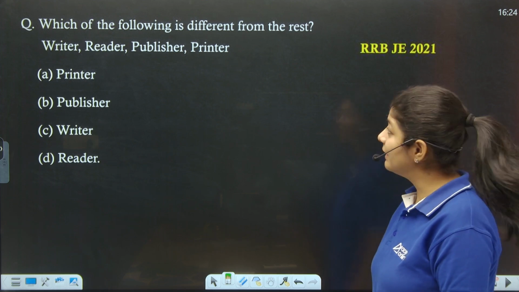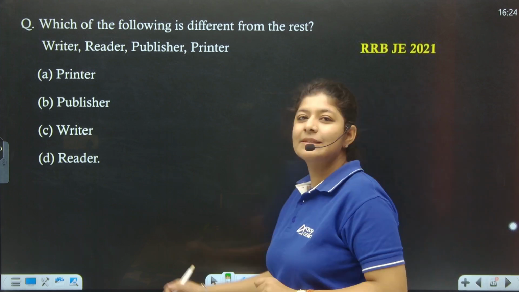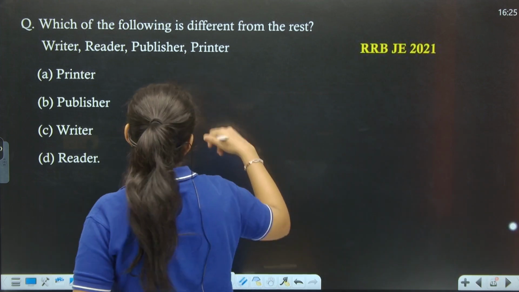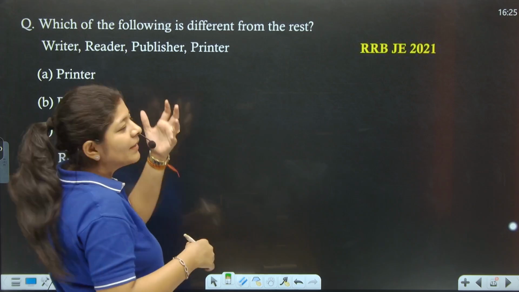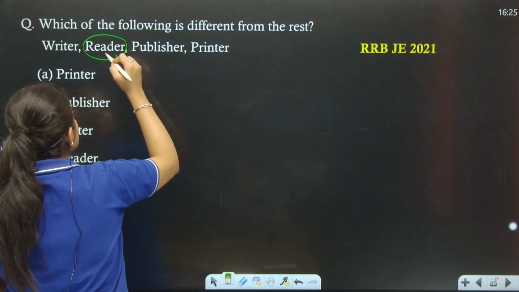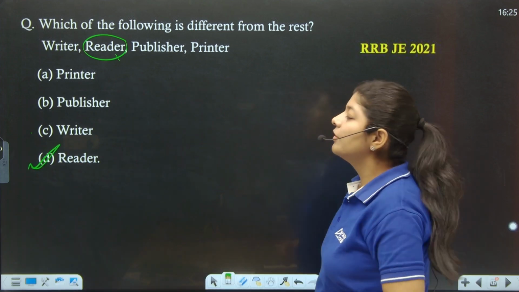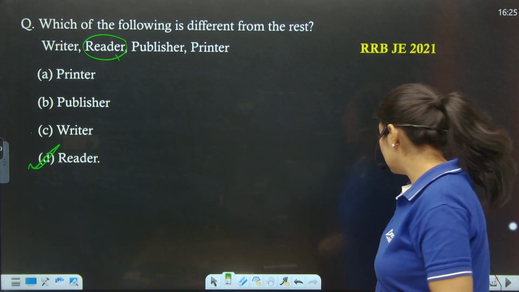Next, the next question says that which of the following is different from the rest? Writer, reader, publisher, printer. So basically here, the writer is someone who is writing something, the publisher is also printing something, the printer itself prints, but the reader is the only one who reads all these things. So the odd one out here is option number D.